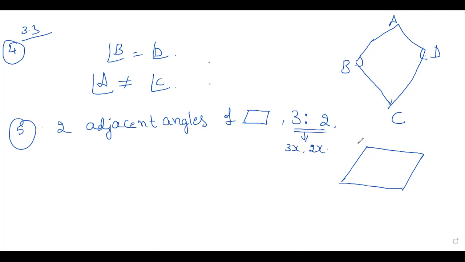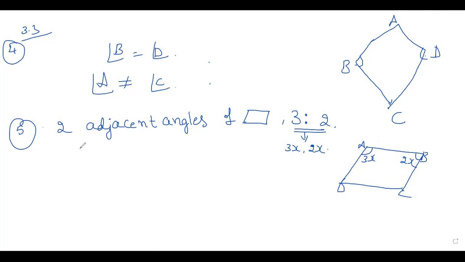Now this is a parallelogram, A, B, C, D. Adjacent angles. Which are adjacent angles here? Take A and B. A as 3x, B as 2x. They have given two adjacent angles as 3x and 2x. So you have to find the value of x, children.